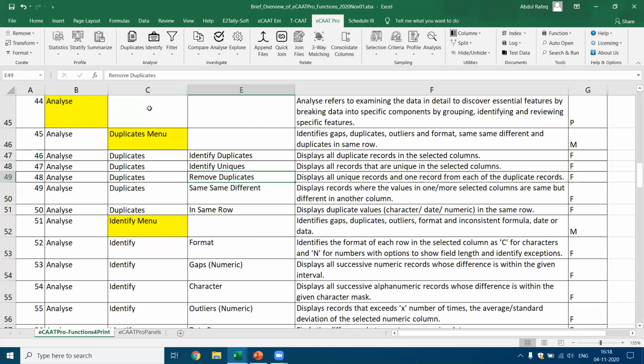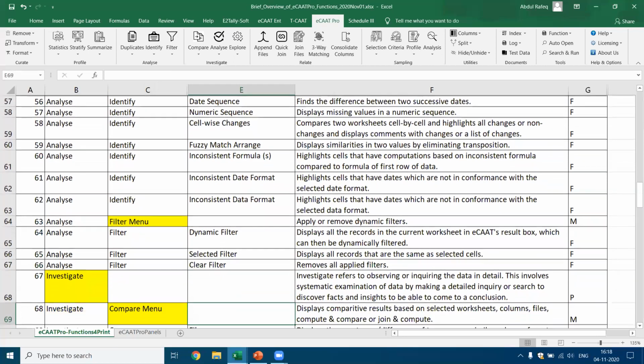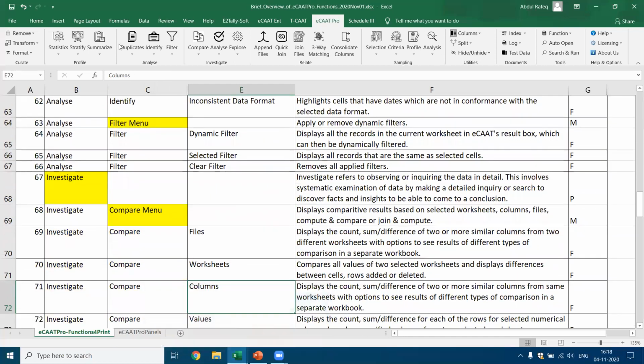Now let's go to the next one, which is identify. If you see here, you got identify format, gaps. Then you have filter, which is also one more function compared to what is there in Excel. This is a dynamic filter, which means dynamically you can do much more compared to what you can do in Excel. You also have functions pertaining to the investigate panel, where you can do a comparison based on the files, based on the worksheet, based on the column, based on the values. You can also compute and compare or join and compute. These are the various functions available.